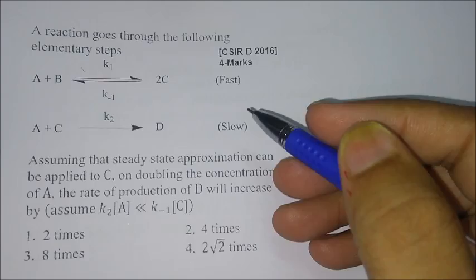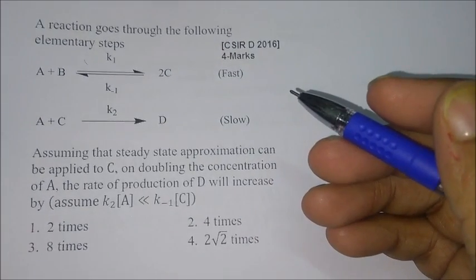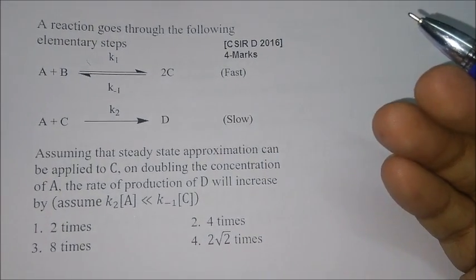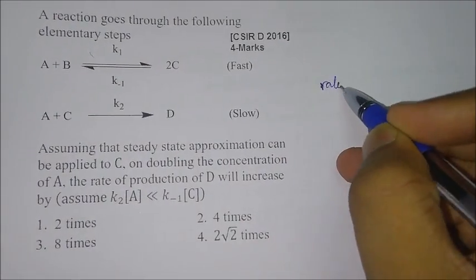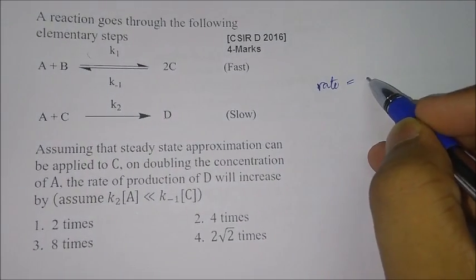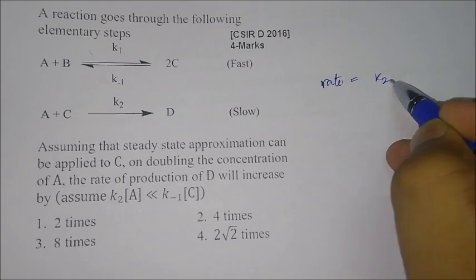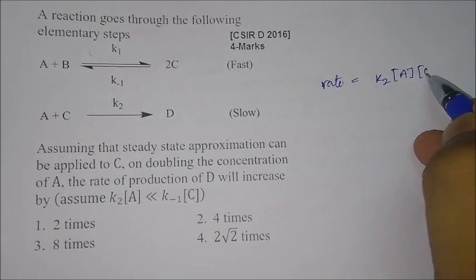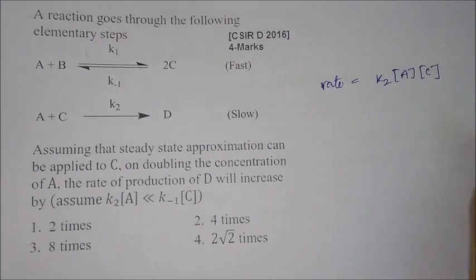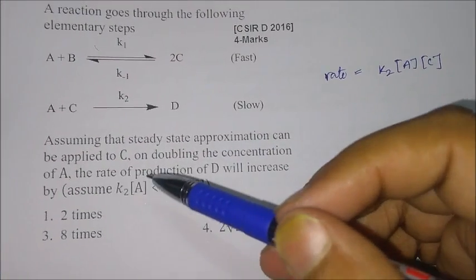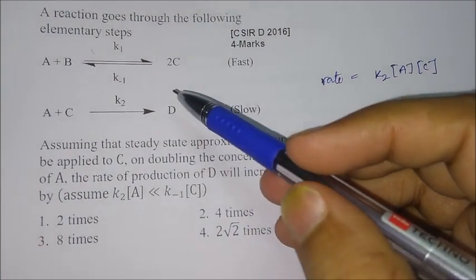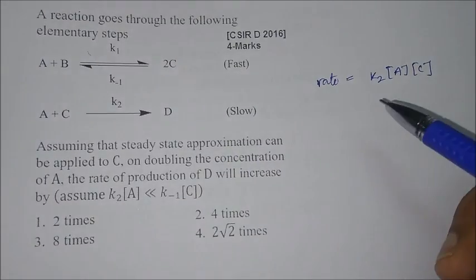Okay, this you must have heard somewhere till now, that the rate determining step is the slowest step. So the rate of the reaction will be equal to the slowest step, that is K2 into A into C. So this is the rate equation for this reaction. One more thing: they have asked the rate of production of D, that means rate of production of product, that means the rate of reaction.